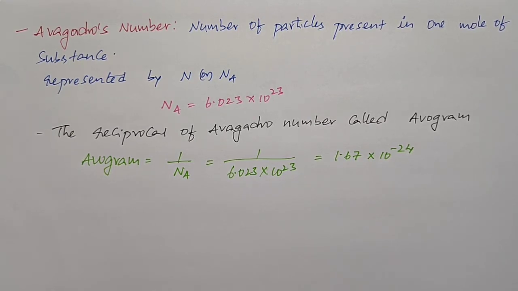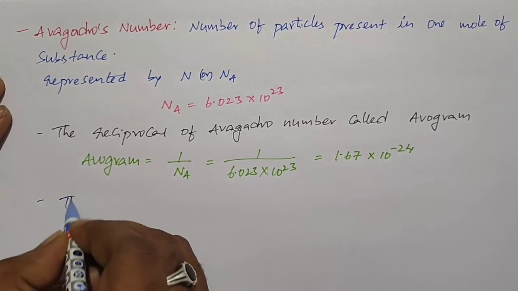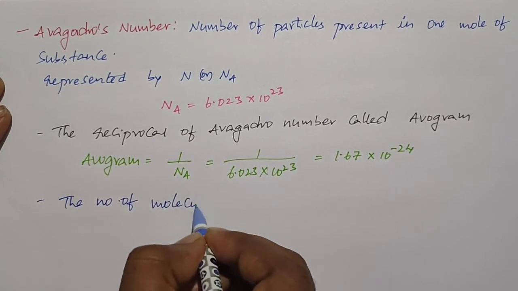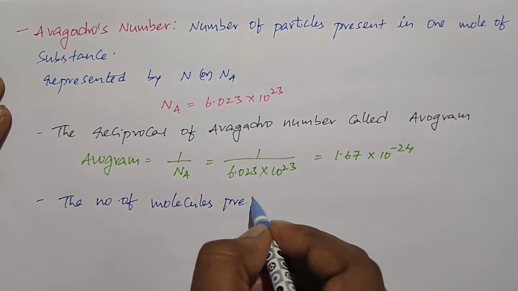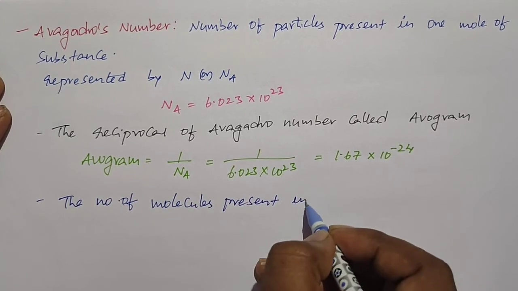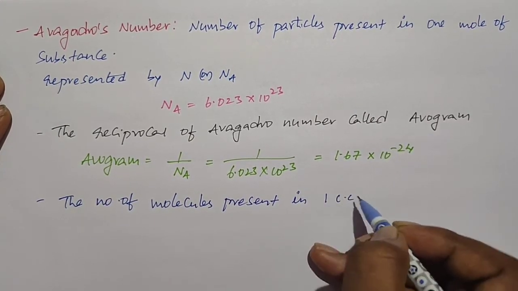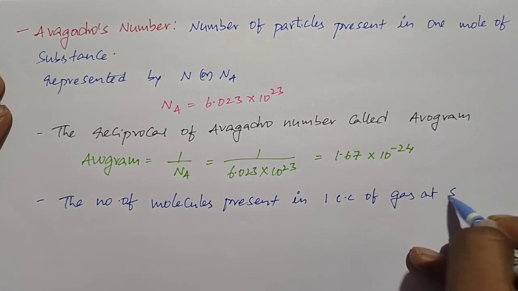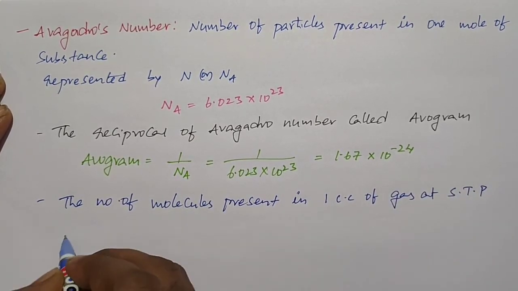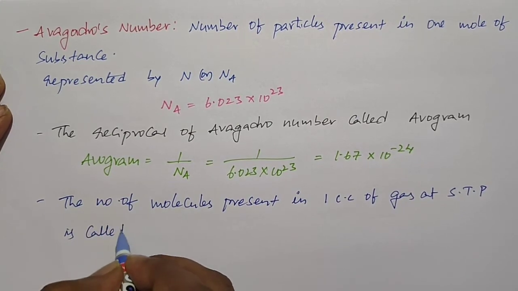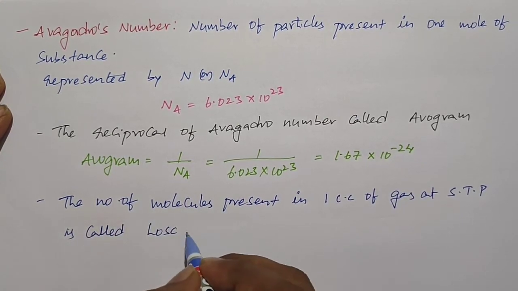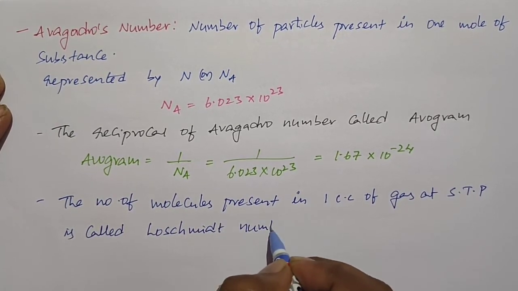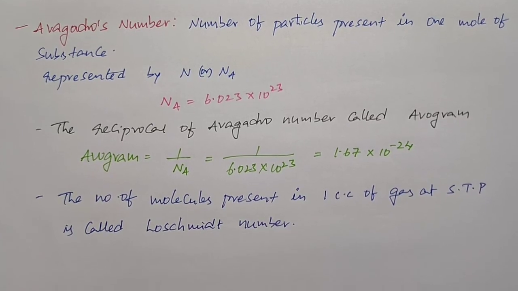What is the number of molecules present in 1 cubic centimeter of gas at STP? It is called the Loschmidt number. This is about Avogadro's number.